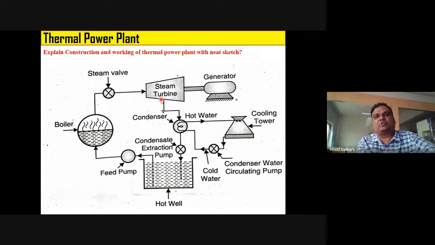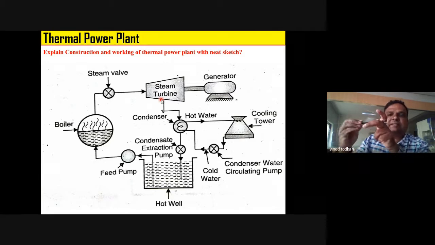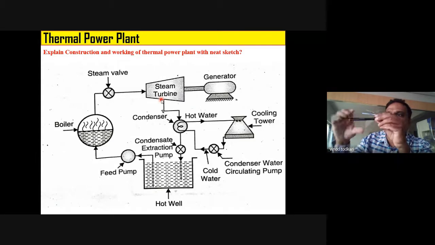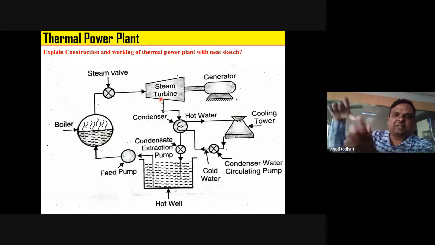See, this kind of approach should be there. See what happens in steam turbine? The high pressure and high temperature steam expands over the turbine blades, which causes rotation of the turbine blades. Now these turbine blades are mounted on the turbine shaft. So when turbine blades are rotating, this turbine shaft will also rotate. So there is generation of mechanical energy, and this shaft is connected to generator. Different poles are there.